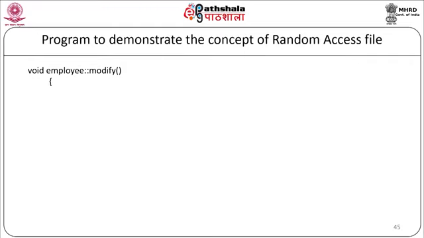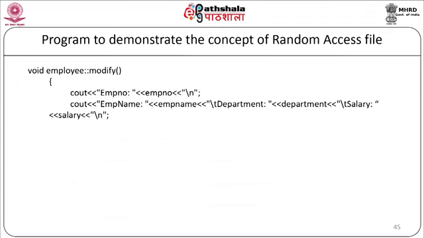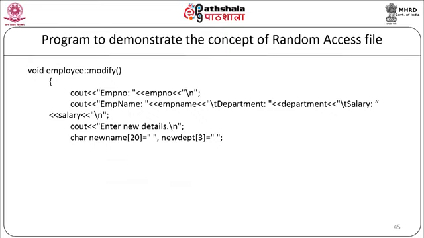Now here we will display the details on the screen first, cout employee number, employee name, department, salary. Now we will ask the user cout enter new details, char new name[20] is equal to blank space, new department[3] is blank space, float new salary.